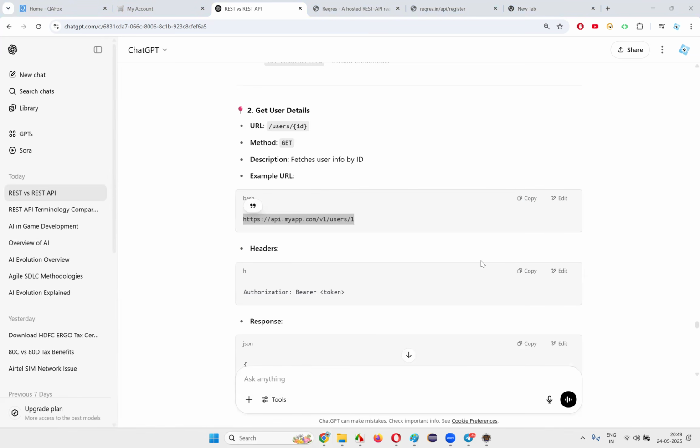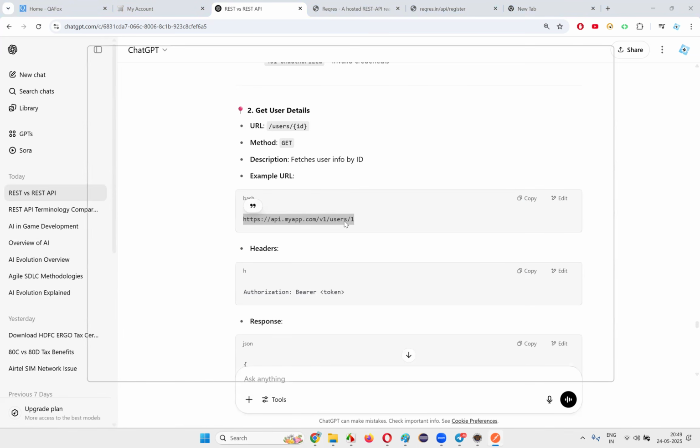Once I go to the Postman tool, in the case of normal documentation, what will happen? You have to copy this, go to the Postman tool like this. Once the Postman tool opens up.